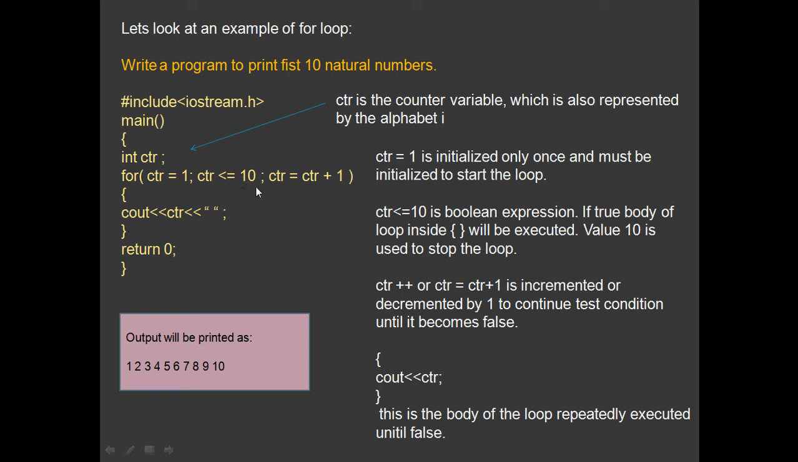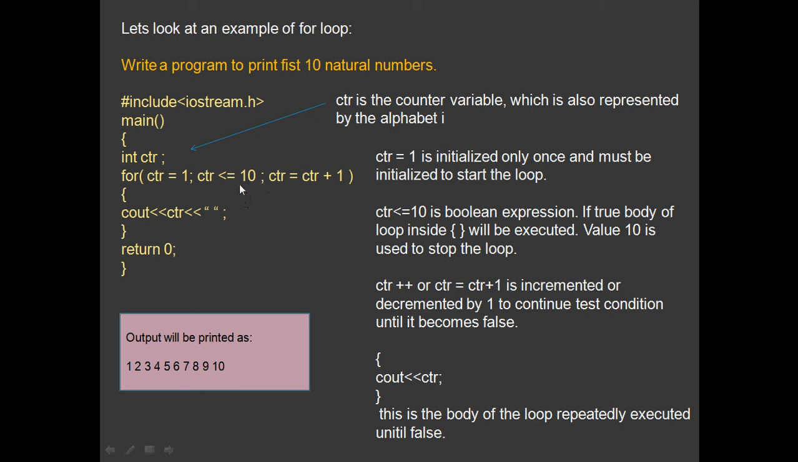So here you can see that, as I said, an infinite loop results in an error, right? So the test condition should stop at a certain point, and we can find that out from the program. Since it says here 10 natural numbers, that's why the value 10 is written here.